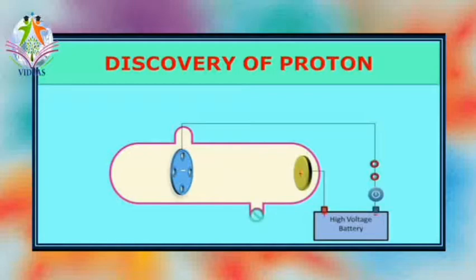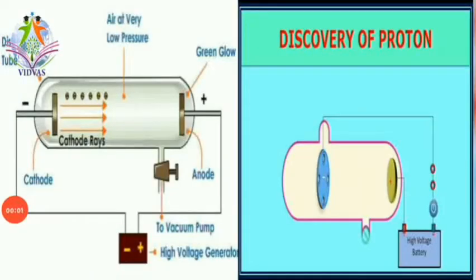Let me show you once what J.J. Thomson arranged in the discovery of cathode rays and electrons, and how Goldstein arranged in the discovery of anode rays and protons. Look at those two setups. These are the two setups you can see on the screen. The first one is J.J. Thomson's arrangement. The second one is Goldstein's arrangement. Observe them.